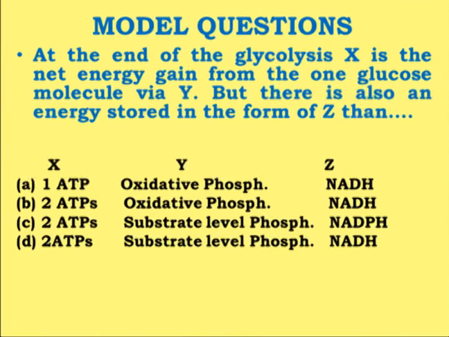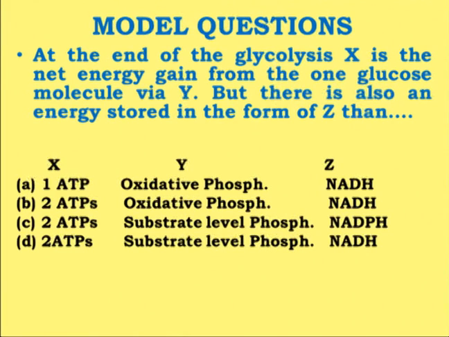Okay, now let us discuss certain model questions which have been asked in previous year examinations. This question was asked in one of the CSIR NET examinations, and let us discuss this. The question is related to what we have studied earlier. The question is that at the end of the glycolysis, X is the net energy gain from the 1 glucose